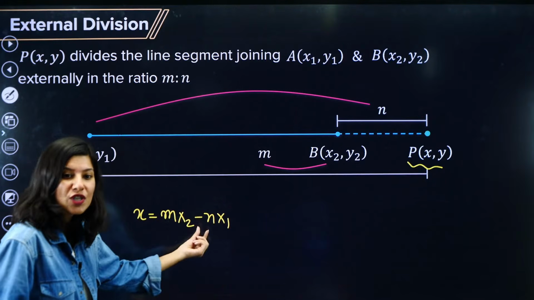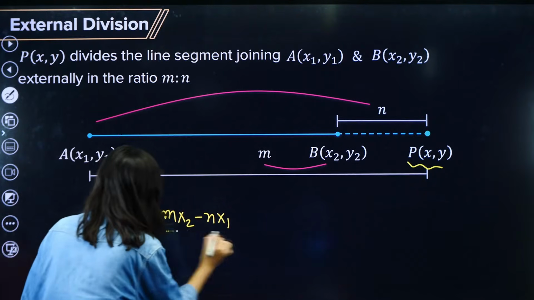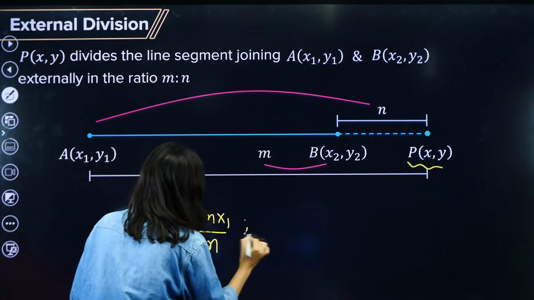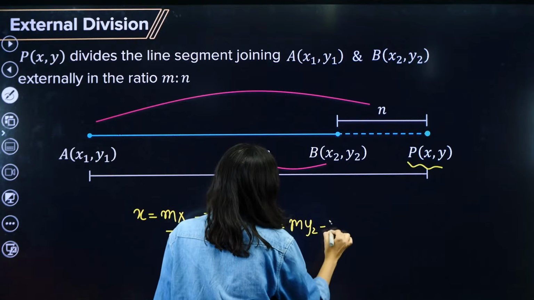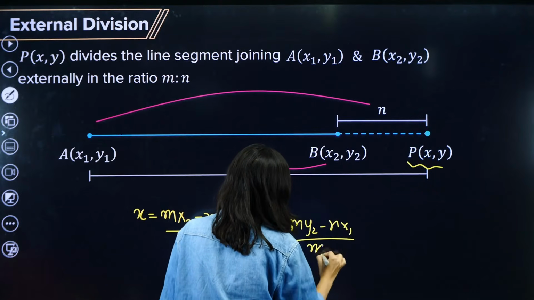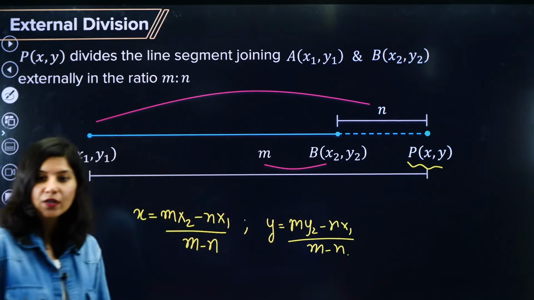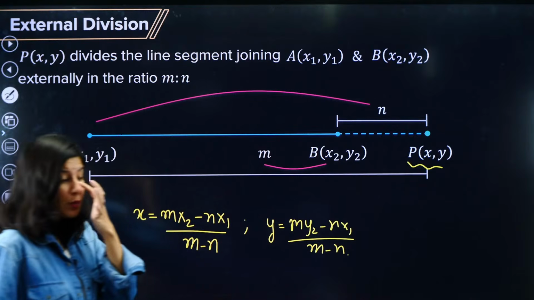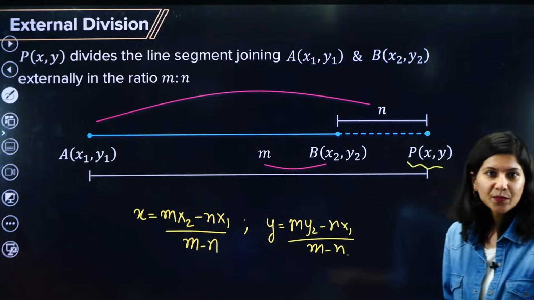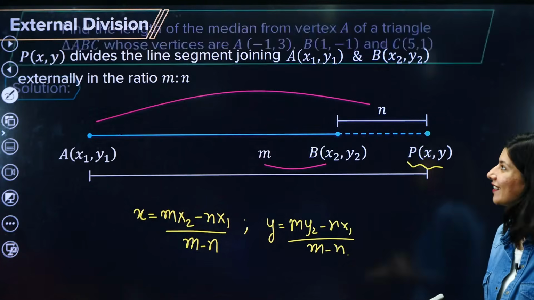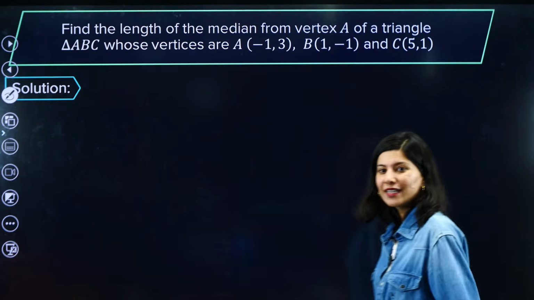Plus was there. Just replace this with a minus sign, upon m minus n. And y will be my2 minus ny1 upon m minus n. Okay? Alright? You will understand external division better once we start solving the problems, and I am here for that. Problem solving. Chalo, let's start.